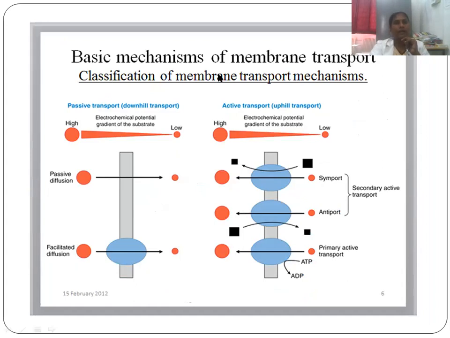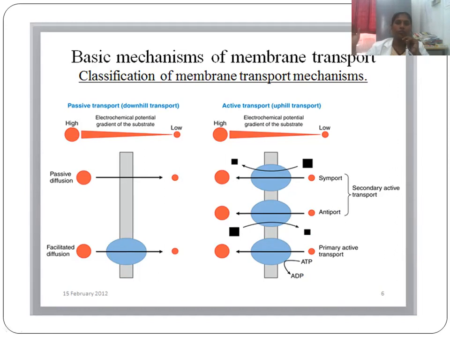What is the basic mechanism of membrane transport? Classification of membrane transport mechanisms: one is passive transport and the other is active transport. Passive transport is a concentration gradient transport. It is a downhill transport. Downhill means from higher to lower concentration. So in the case of passive diffusion, mainly it is pH mediated diffusion, and most of the lipid soluble drugs come under passive diffusion.